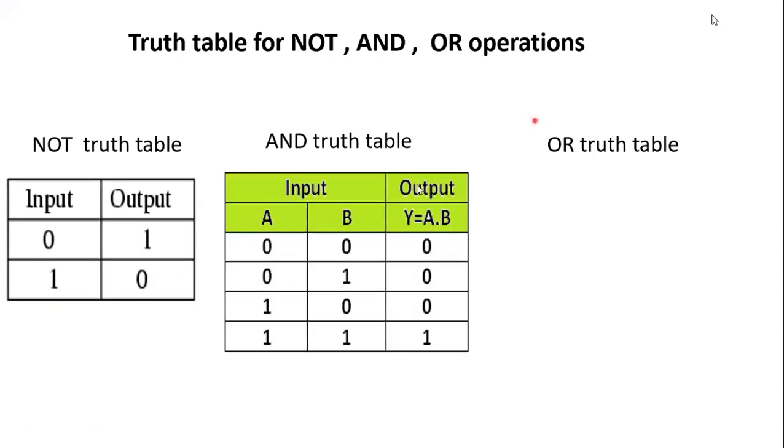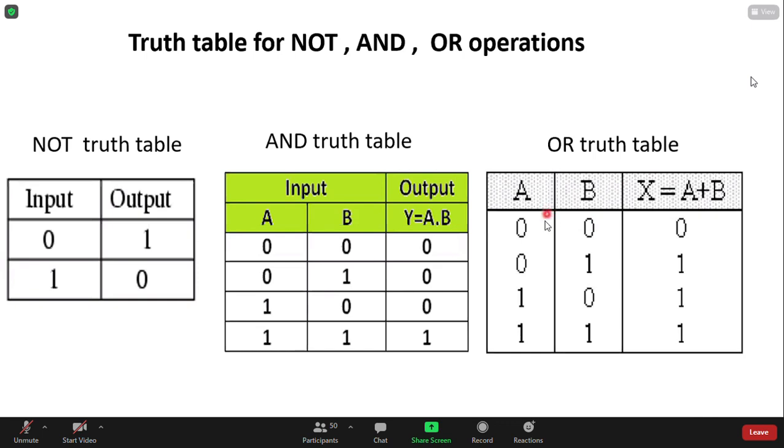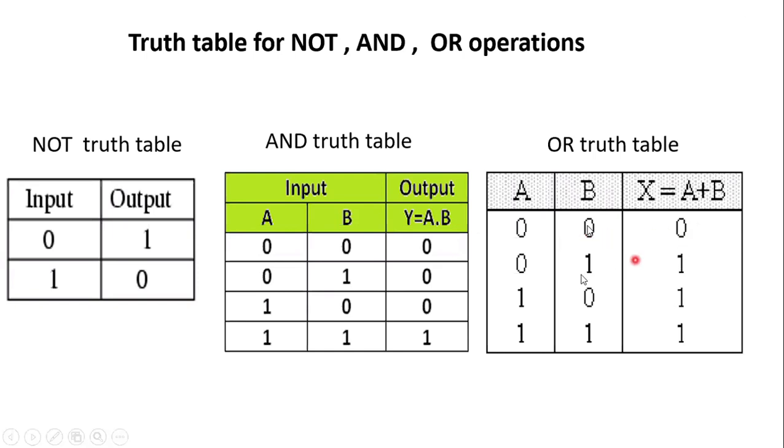The AND gate is called logical multiplication. In A, 0, 0, 1, 1, and in B, 0, 1, 0, 1. So A dot B, logical multiplication: 0 dot 0 is 0, 0 dot 1 is 0, 1 dot 0 is 0, and 1 dot 1 is 1. Then comes the logical OR. The inputs are 0, 0, 1, 1 and 0, 1, 0, 1. It is addition: 0 plus 0 is 0, 0 plus 1 is 1, 1 plus 0 is 1, and 1 plus 1 is 1. So this is the truth table for the OR operator.